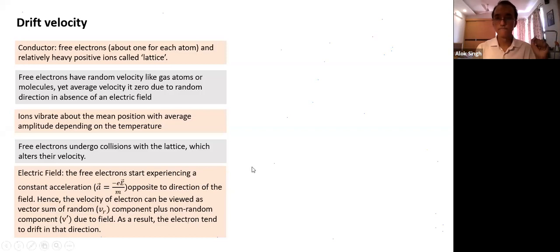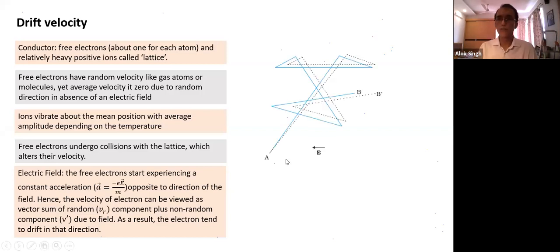So random velocity, just see. This kind of figure is normally given, and I think this looks pretty simple. Suppose this is an electron here. It starts from A. What is shown from here? The blue line, it goes. And why has the line direction changed here? What does this point indicate? Collision.